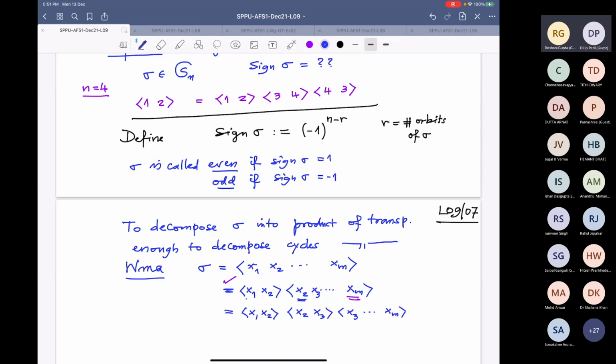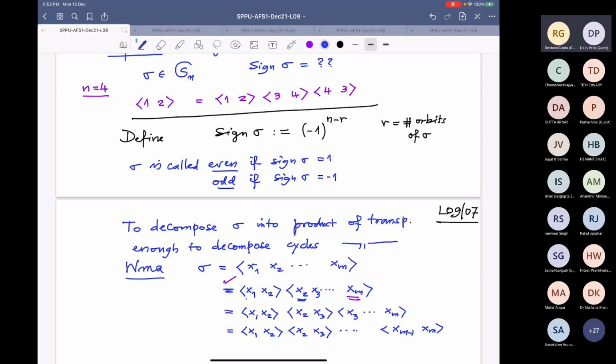So when I carry on, I will get x1, x2, then x2, x3, and go on till the last, that is xn minus 1, xn. And again make a verification that what we wrote is correct. Where does xn go? To xn minus 1. Where does xn minus 1 go here, from the earlier one?